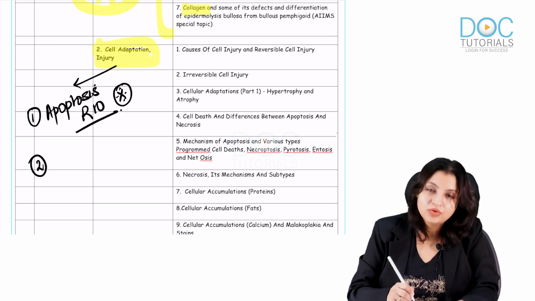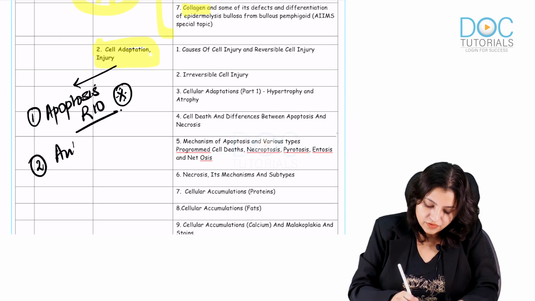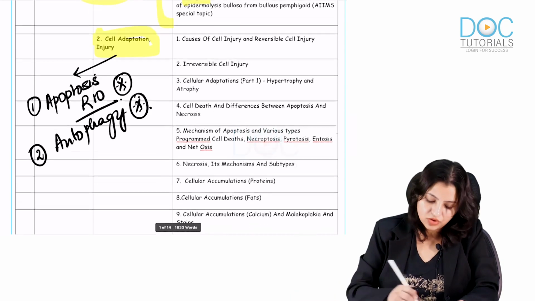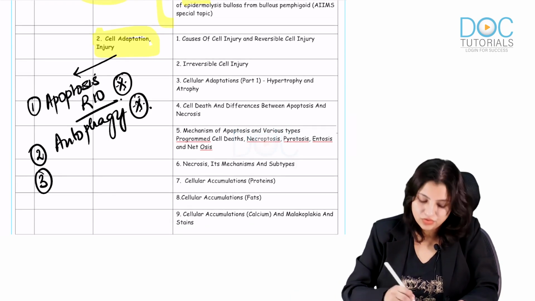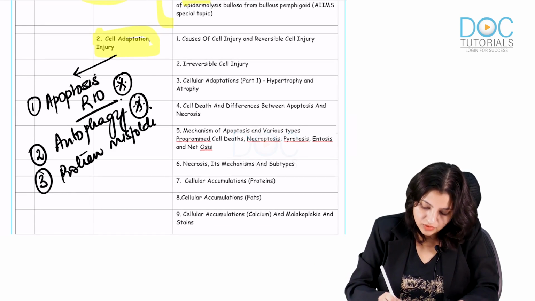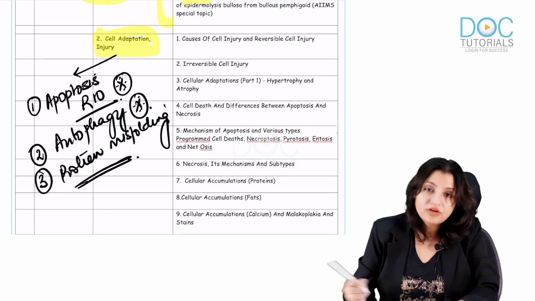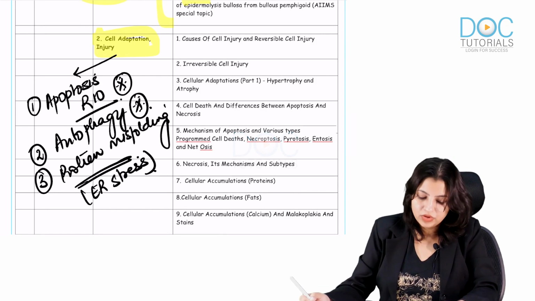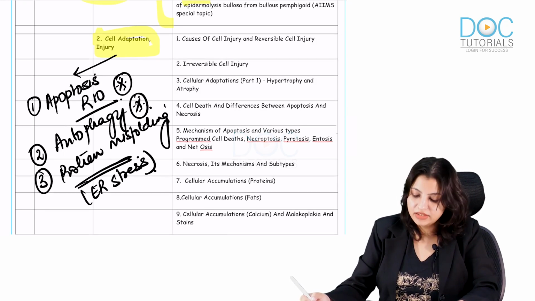Second, I want you to know autophagy. Again, a very important thing that you should remember in this is autophagy. Third, all of you should know protein misfolding, the unfolded protein response and endoplasmic reticulum stress. These are mandatory to know, because these are updates and they can be asked in the exam.